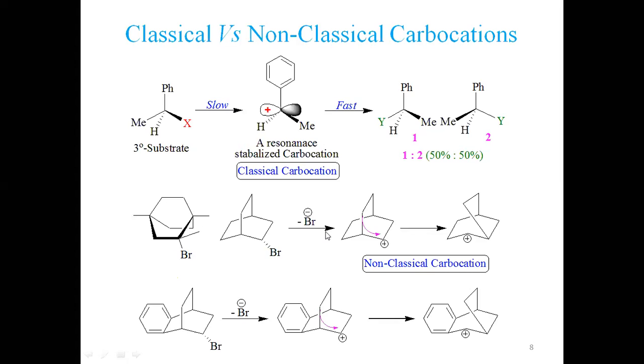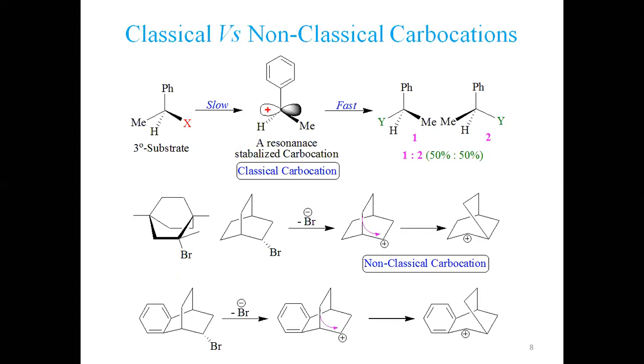So what happens if this bromine leaves from here? What will it generate? It will generate a positive charge, right? So we have a hydrogen present here, and if this bromine leaves, it will have a positive charge. Now this positive charge is a secondary cation.